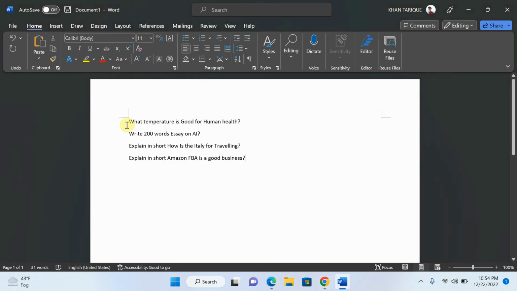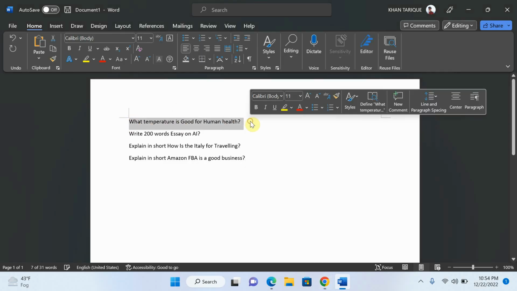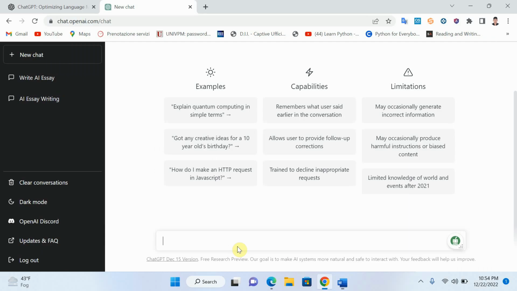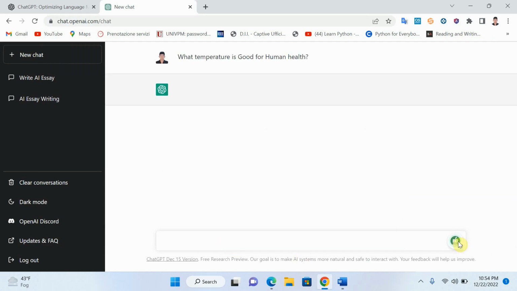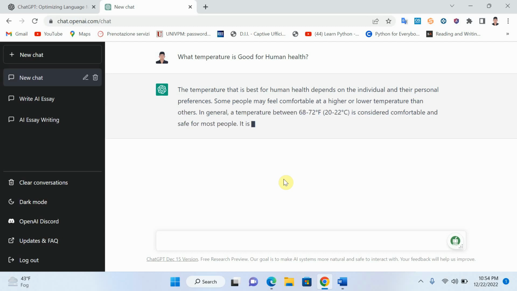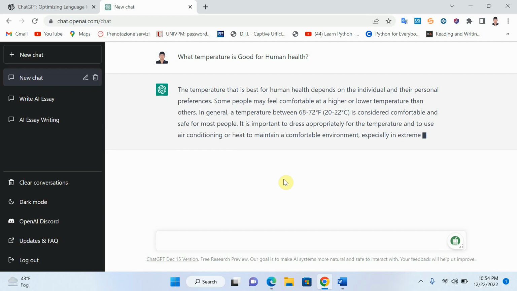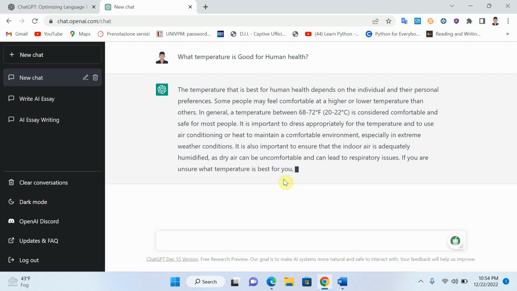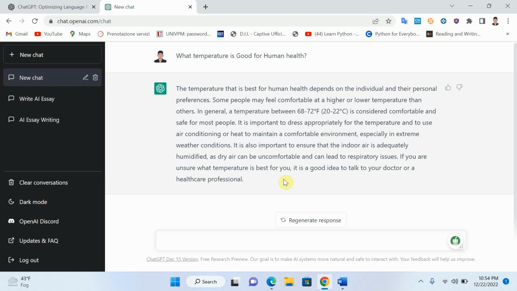So let's start. I have one question, right? What temperature is good for human health? Let's write here: what temperature is good for human health? Okay, enter. See now, it's trying to explain each and everything, which is very informative for us. So using this tool, you can just write here and it will explain in a short way. You can see that it says 20-22 degrees is good for human health.